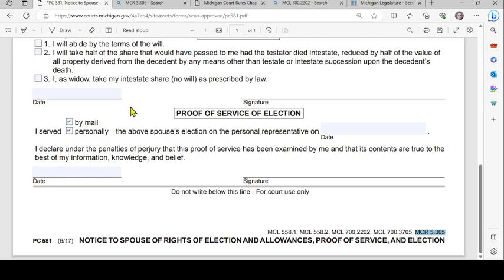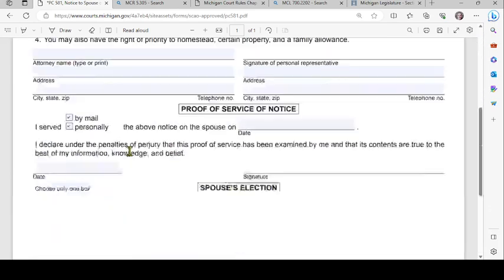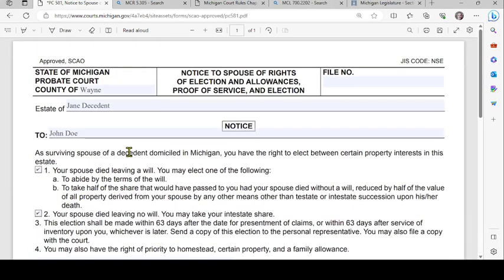So that is how you fill out Form PC-581, notice to spouse of rights of election and allowances.